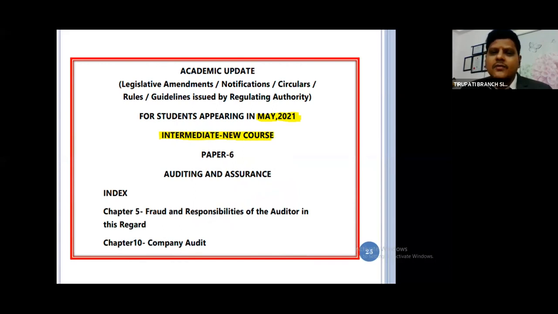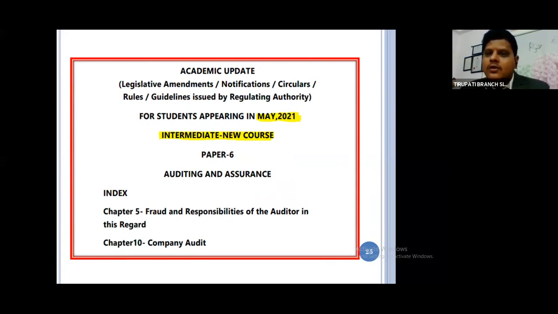These are the academic updates for CA Intermediate students for May 2021, Auditing and Assurance paper. I have taken this snap from the institute website. Chapter 5, Fraud and Responsibility of Auditor in this regard, is amended because of CARO 2020. First they made it applicable, but the central government delayed the application of CARO 2020 to the relevant companies. For your exam, only CARO 2016 is applicable. Hence, forget about this area. When CARO is updated, Company Audit is also automatically updated.